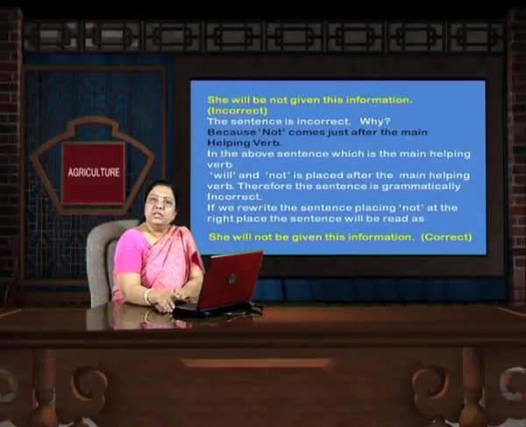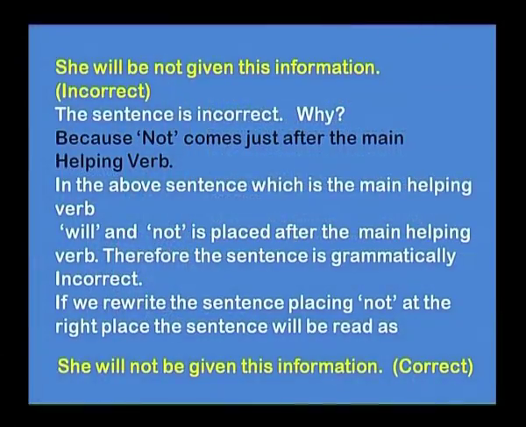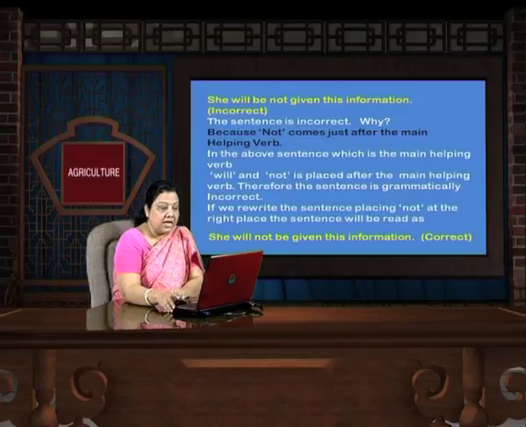She will be not given this information. That becomes incorrect. And this is a very common error we commit. Normally people don't take care of saying that not comes after the main helping verb. Remember that.